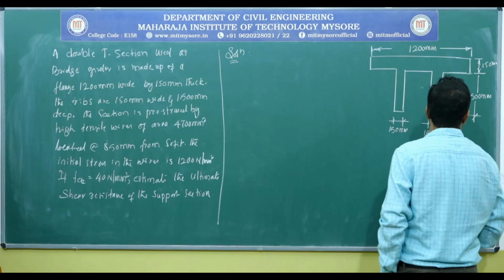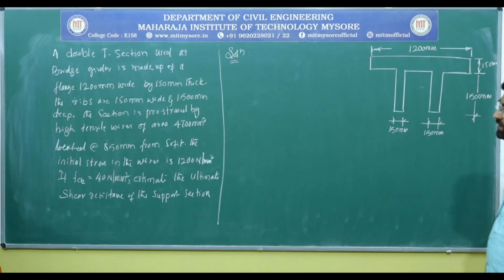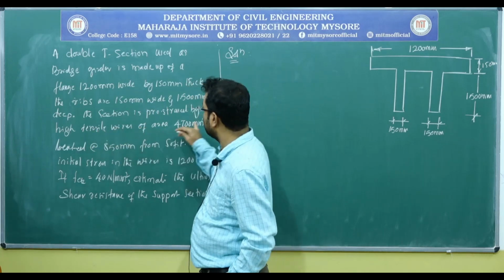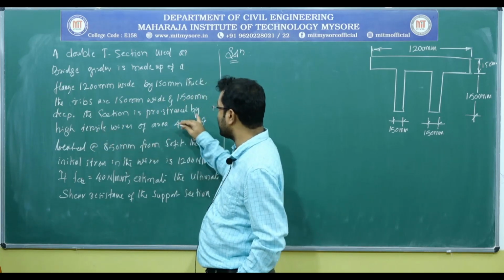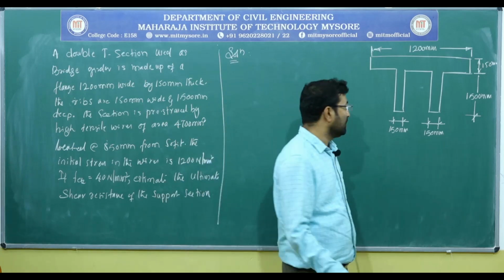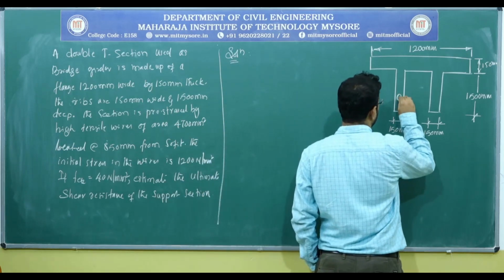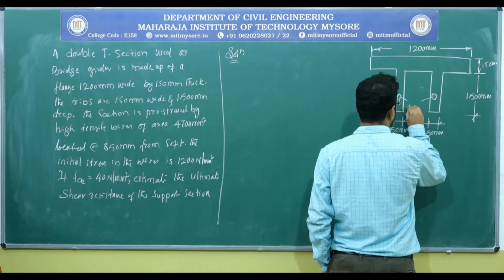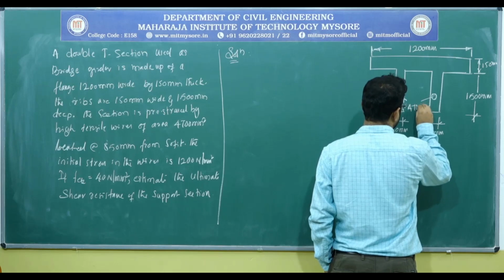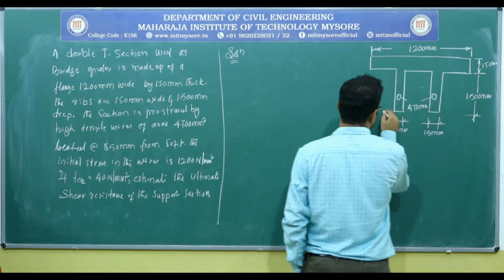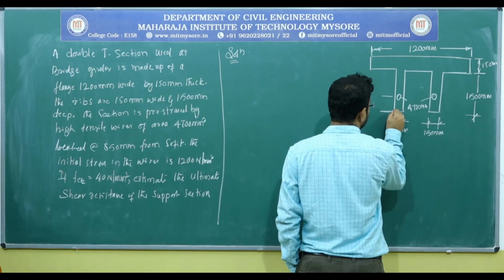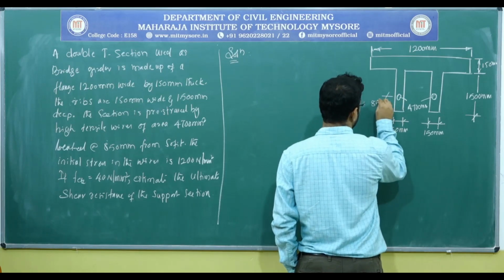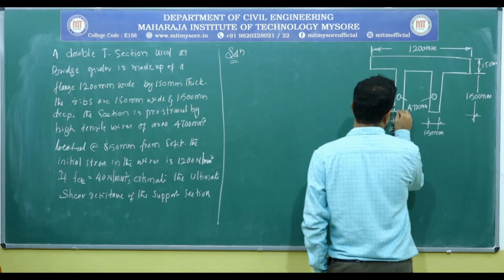So, this is the depth, and they have given that the pre-stressing is done by high tensile wires, which have an area of 4700. We do not know how many wires there are, but altogether the total area is 4700 millimeter square, and the eccentricity of these wires is about 850 millimeter from the soffit, that is from the bottom.